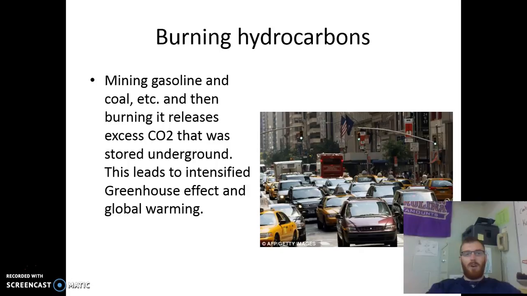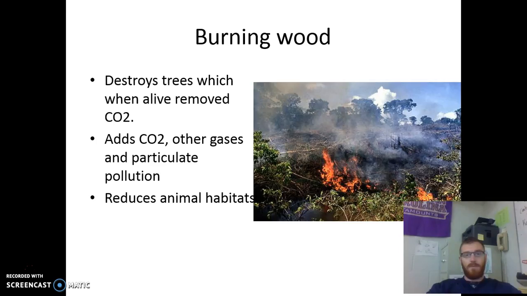All right, burning hydrocarbons. Hydrocarbons are things like gasoline and oil, etc. So mining gasoline and oil and then burning it releases excess CO2 because part of the reaction, the combustion action of burning these hydrocarbons, releases CO2 back into the atmosphere. Okay, and this leads to an intensified greenhouse effect and global warming. Burning wood, same concept here. Not quite a hydrocarbon, but it adds CO2 due to the burning.